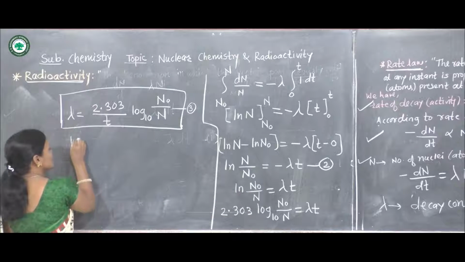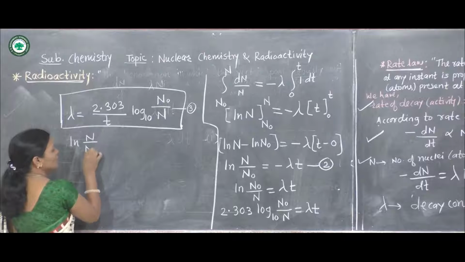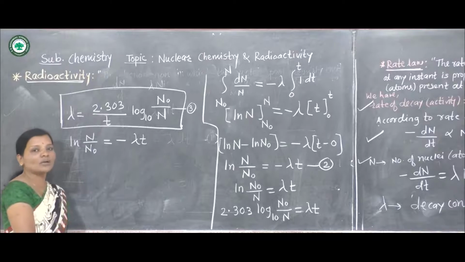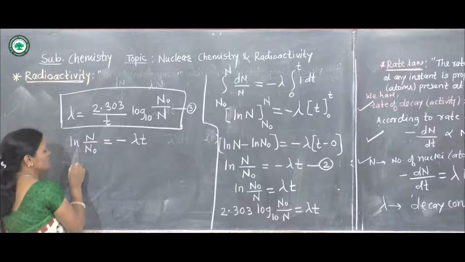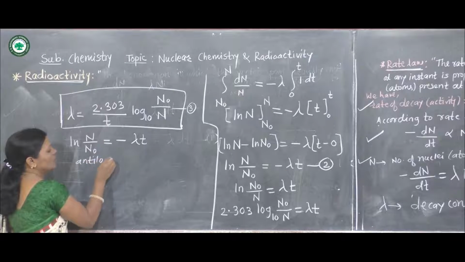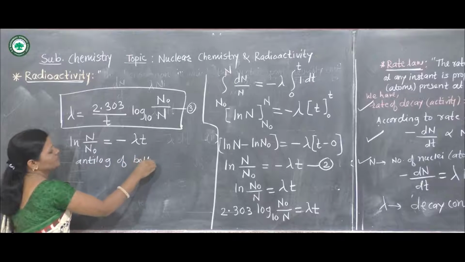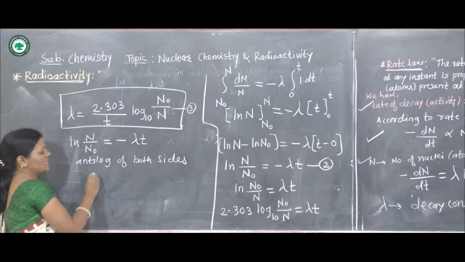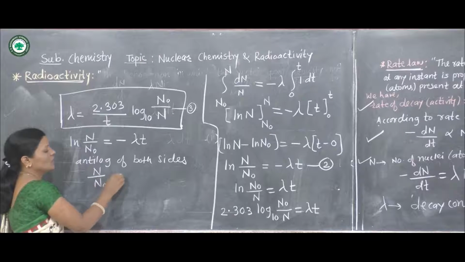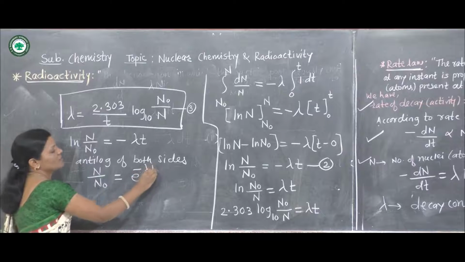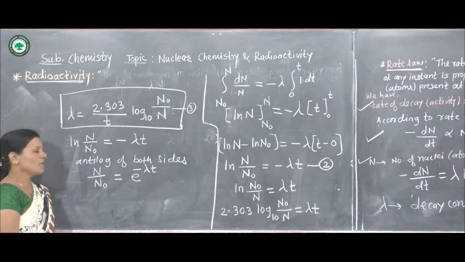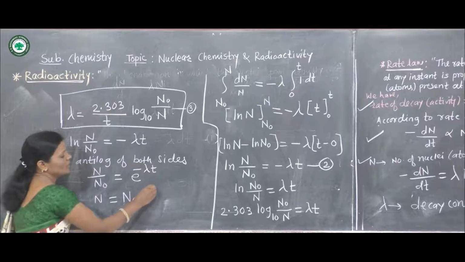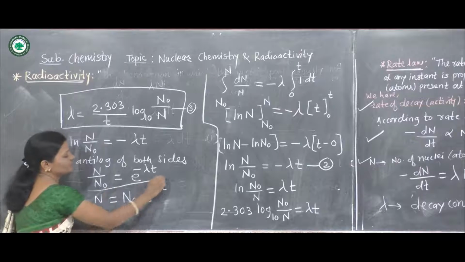This equation we can solve another way also, because if we consider the anti-log of both sides, then the log and anti-log, here ln, will get cancelled, and we get n upon n naught is equal to e raised to minus lambda t, and so we can write n is equal to n naught into e raised to minus lambda t.